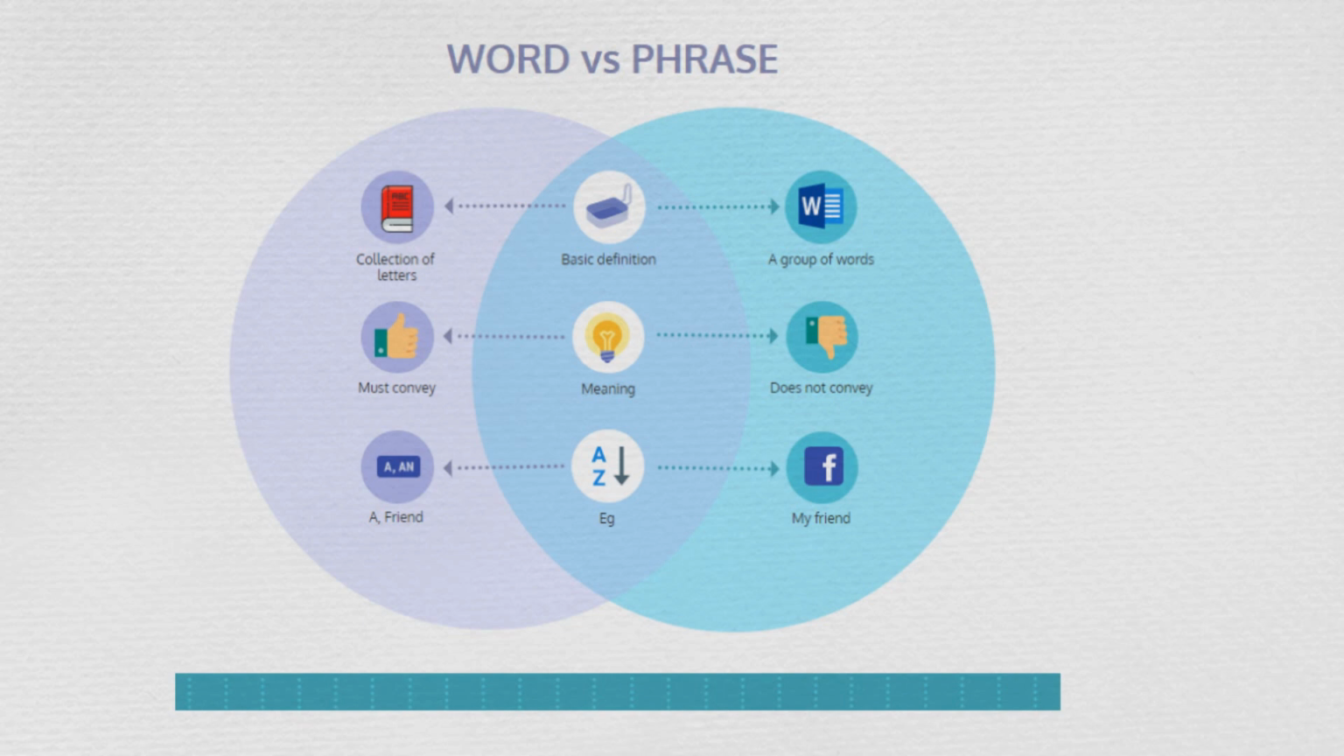Word versus phrase. When we talk about a word, it's a collection of letters which always conveys a meaning, as seen in an example, friend. But when we talk about a phrase, it is a group of words which collectively do not make a complete sense. For example, if I say my friend, it can't convey a complete sense. We can't use a period after this.